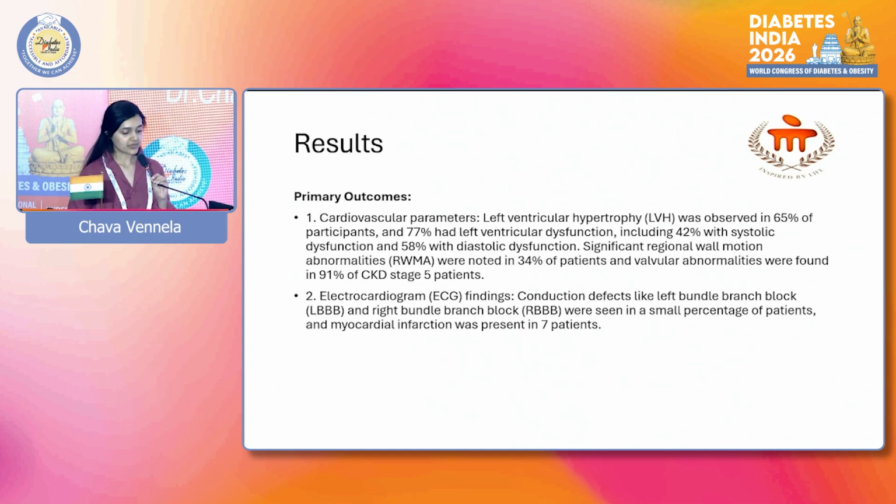Results, primary outcomes. Cardiovascular parameters: LVH was observed in 65% of participants, and 77% had left ventricular dysfunction, including 42% with systolic dysfunction and 58% with diastolic dysfunction. Significant RWMA were noted in 34% of patients, and valvular abnormalities were found in 91% of CKD stage 5 patients.